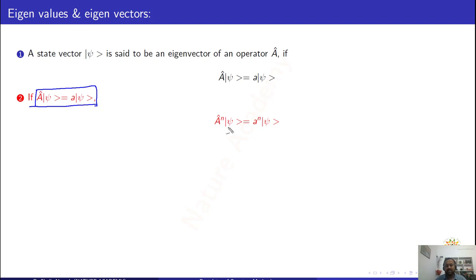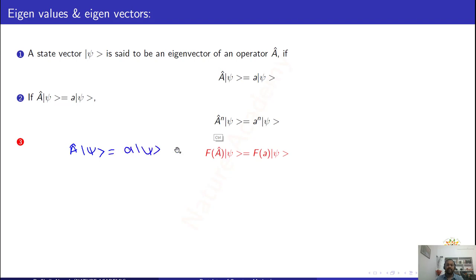A^n acting on psi will be a^n times psi. That means if you do measurements repeatedly, one time, two times, three times, n times, you will get the eigenvalue equation like this, and the eigenvalue will be a^n. And there is another property. If the system satisfies the eigenvalue equation, A acting on psi, then any function of the operator A, f(A), acting on the wave function psi will be equal to the function of the eigenvalue, f(a), times psi. If this eigenvalue equation is satisfied, then I can also write like this.